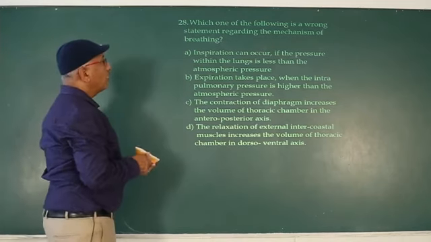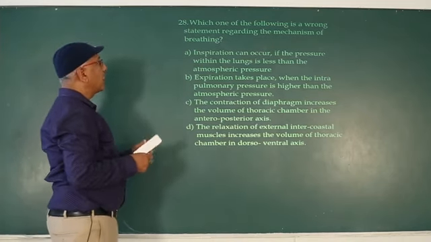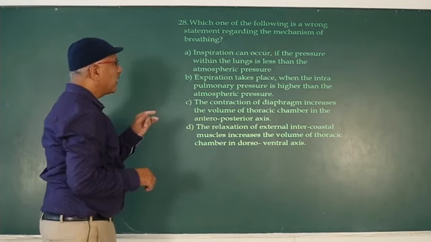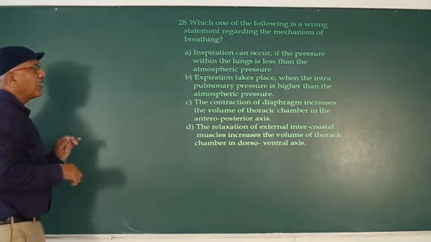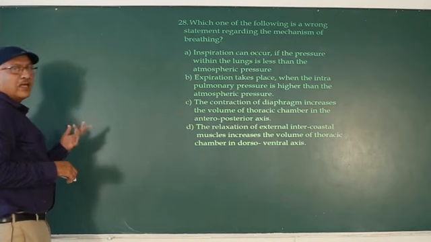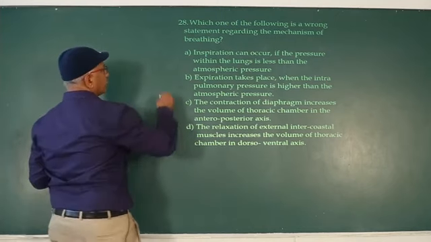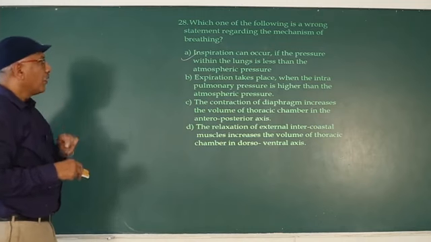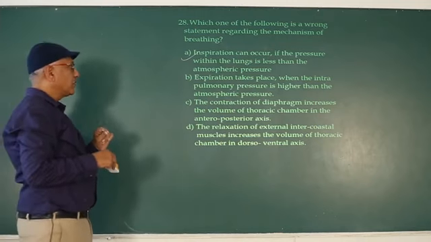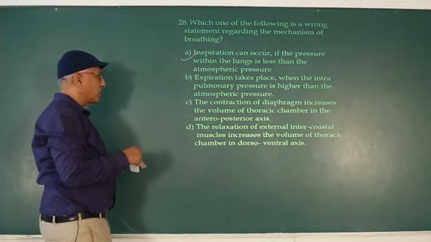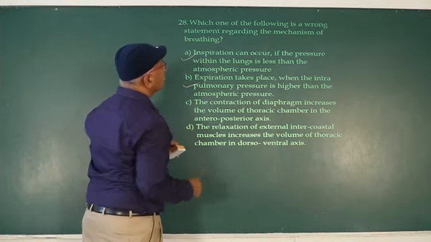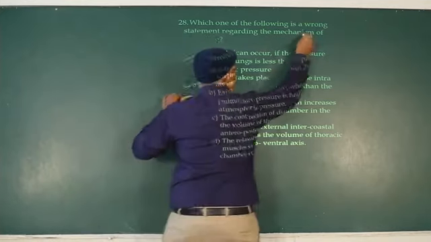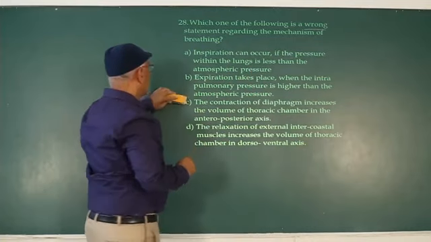Which one of the following is a wrong statement regarding the mechanism of breathing? Inspiration can occur if the pressure within the lungs is less than the atmospheric pressure. So, correct. Expiration takes place when the intrapulmonary pressure is higher than the atmospheric pressure. So it is also correct. You should identify the wrong statement. First two correct.